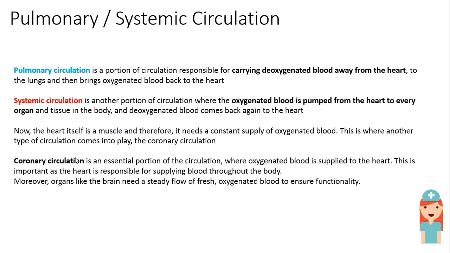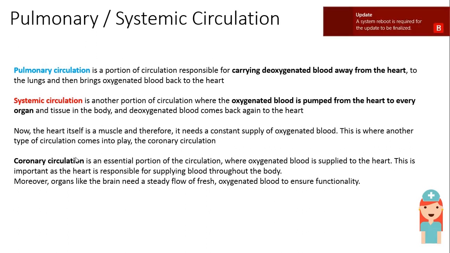Now, there is something called pulmonary and systemic circulation. Pulmonary circulation is a portion of circulation responsible for carrying deoxygenated blood. Pulmonary circulation will only carry deoxygenated blood away from the heart to the lungs and then bring oxygenated blood back to the heart. Whereas systemic circulation is another portion of circulation. Systemic circulation, I have put in red color because it is carrying oxygenated blood that is pumped from the heart to every organ.